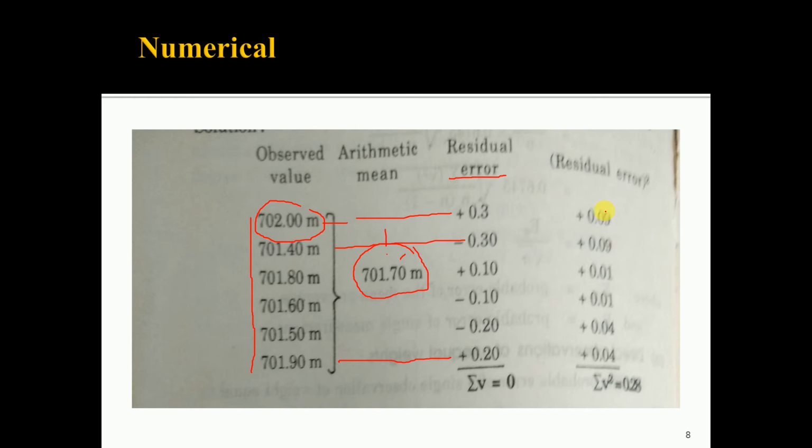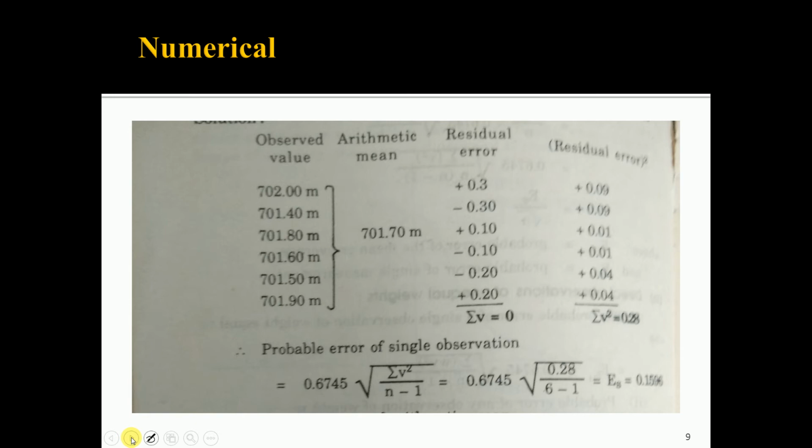As you are squaring the residual errors, you will get all positive values, and at last find the summation. So, this is the summation of the squares of the residual errors. Once you determine the summation, then using the formula you can find out the probable error of a single observation.